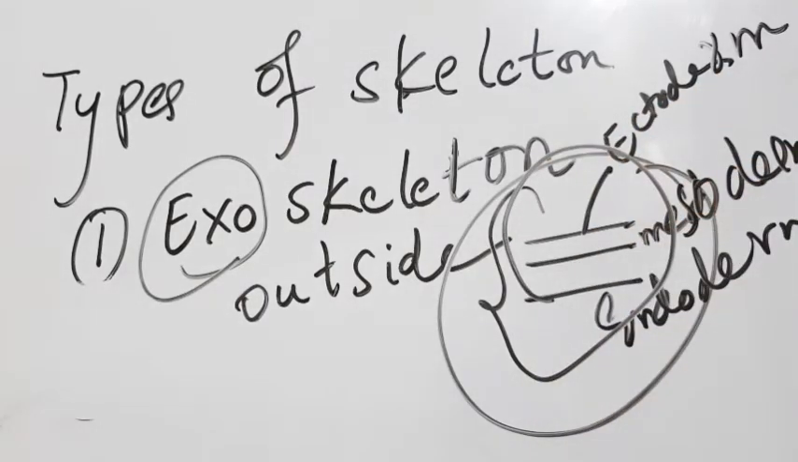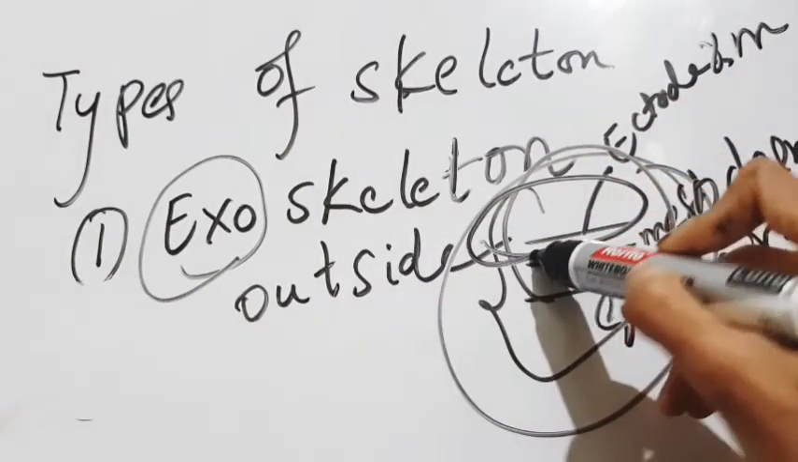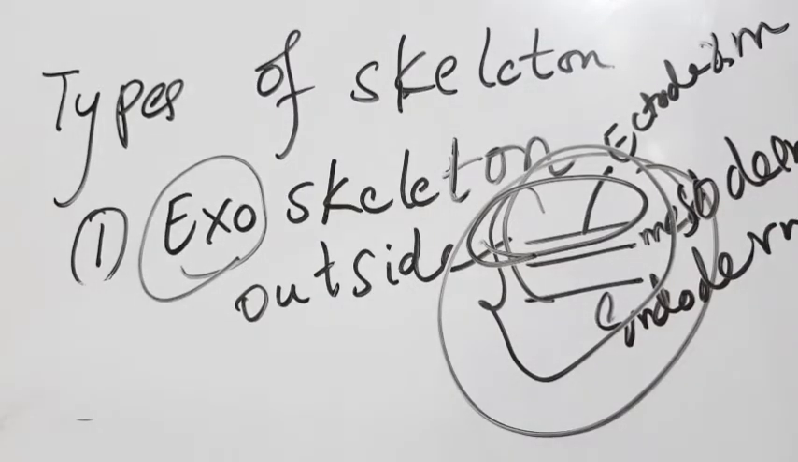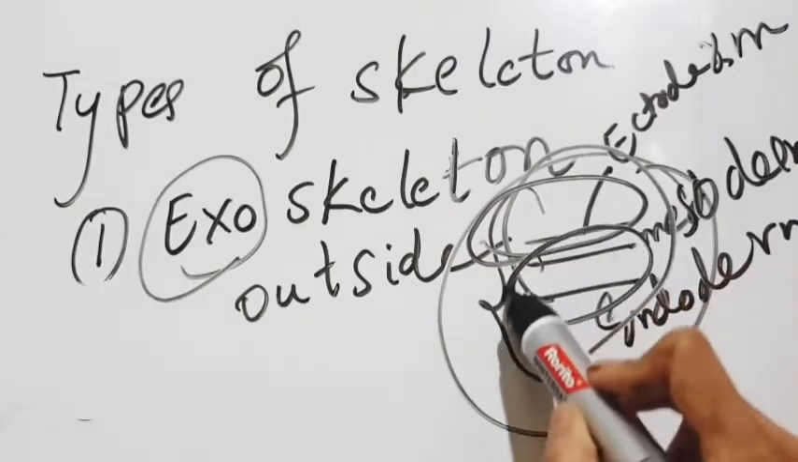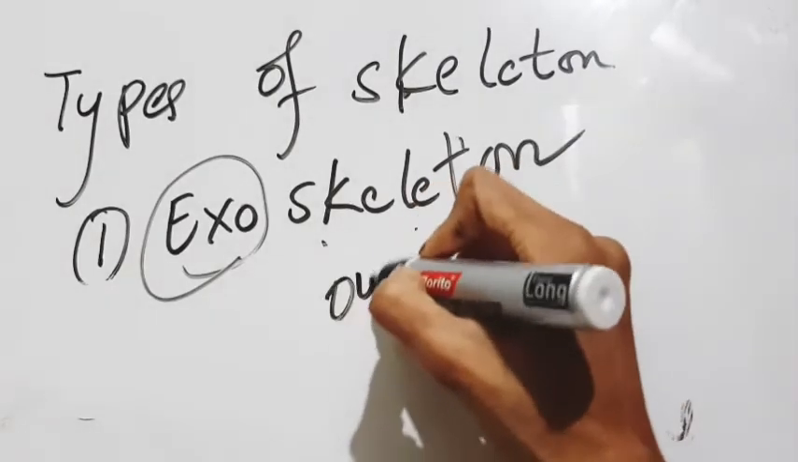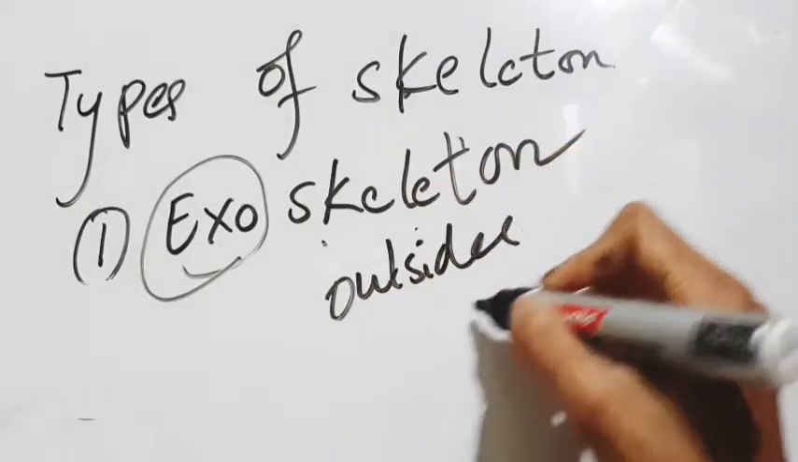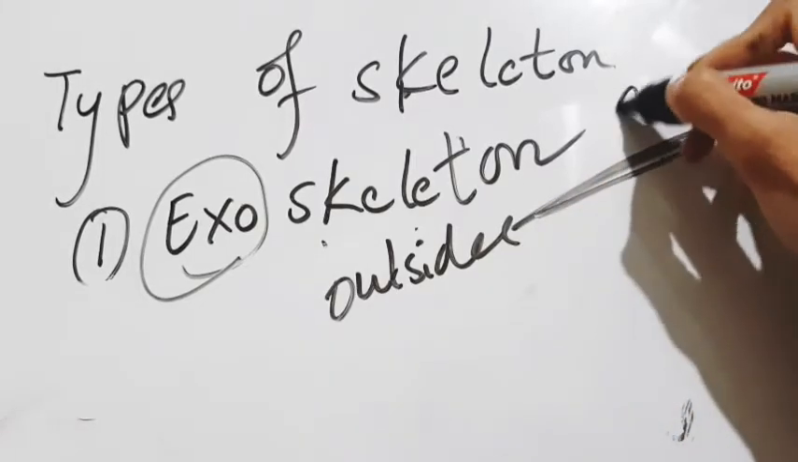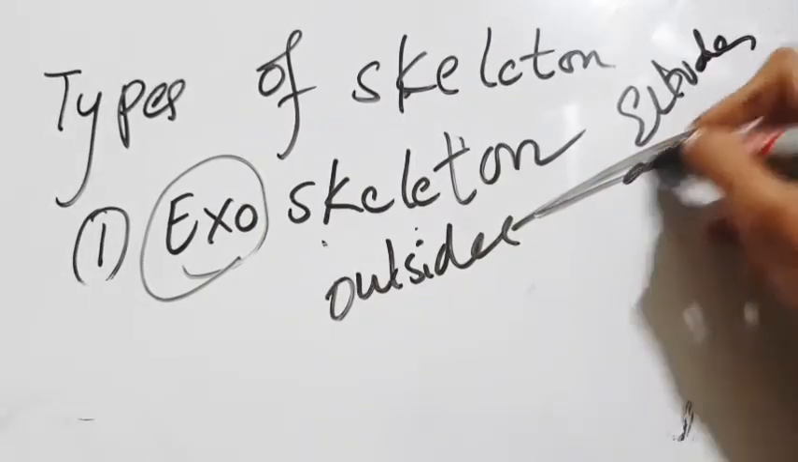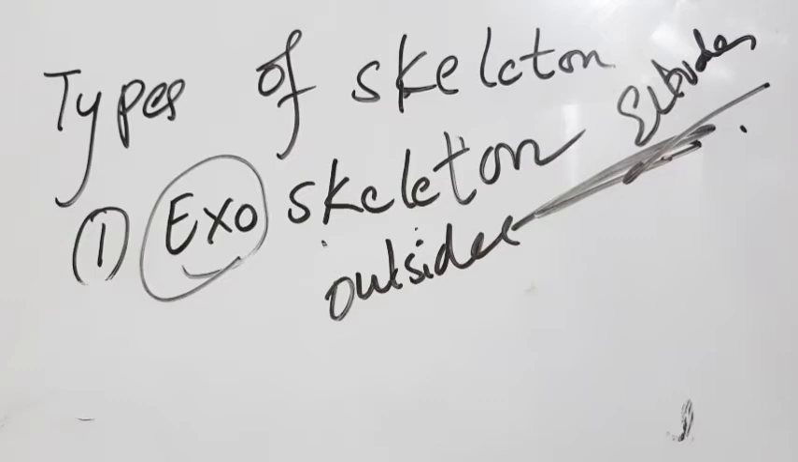So exoskeleton will be the outside layer, that is ectoderm. Endoskeleton means inside, that is inside the layer. Exoskeleton means it is there outside of the body. I told you, like outer covering, that is ectoderm, outer layer, that is ectoderm. Exoskeleton means, you all understand, that is outside of the body.